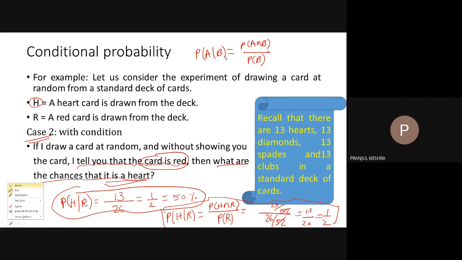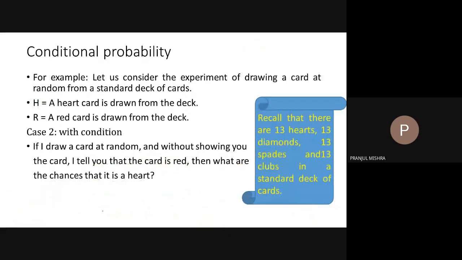Sorry for the disturbance. Can I ask something, please? Yes, please. Why not? Sir, it's just a query. Sir, you have already mentioned that the card is already red. Sir, what if we change this? We are picking a card from a 52-card deck, and it must be red, and it must be a red card of hearts. It must be red and it must be the card of hearts too.